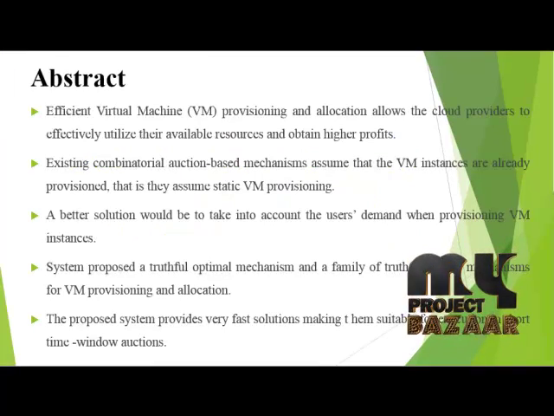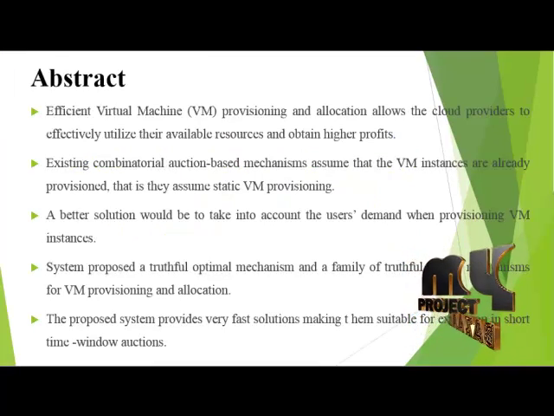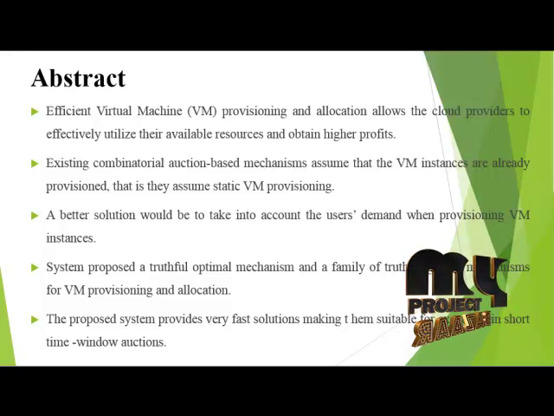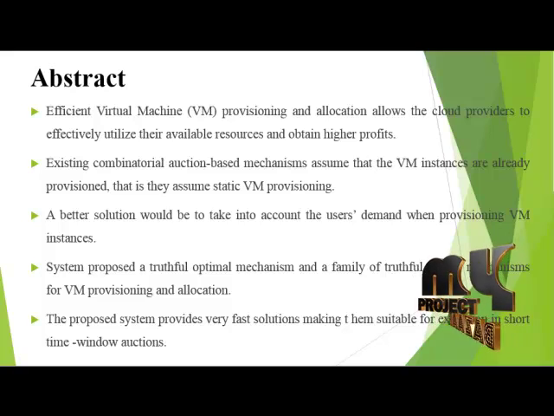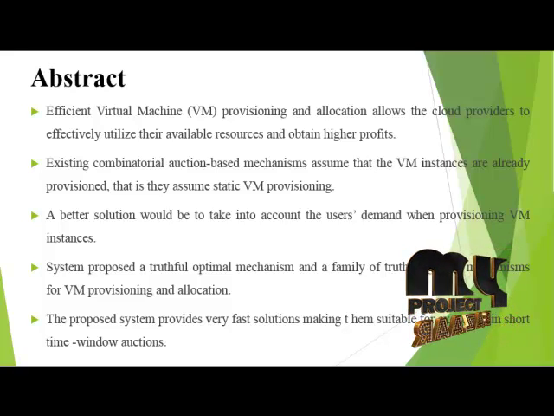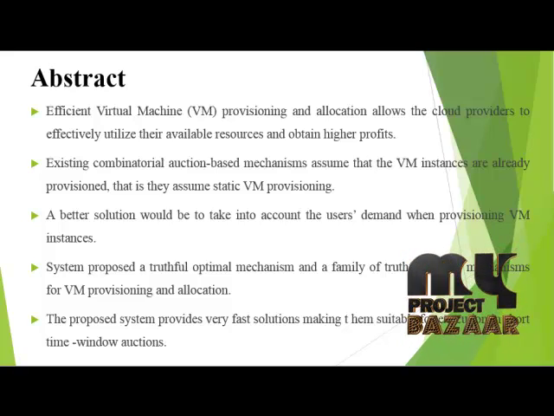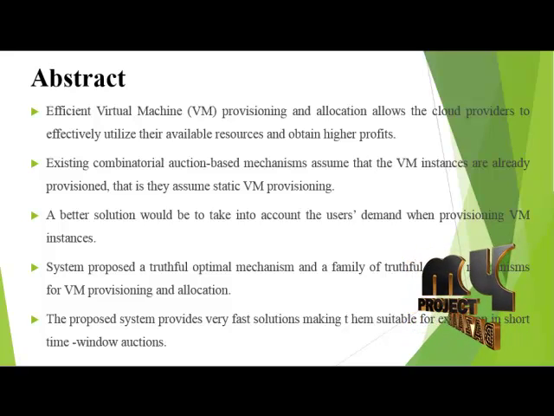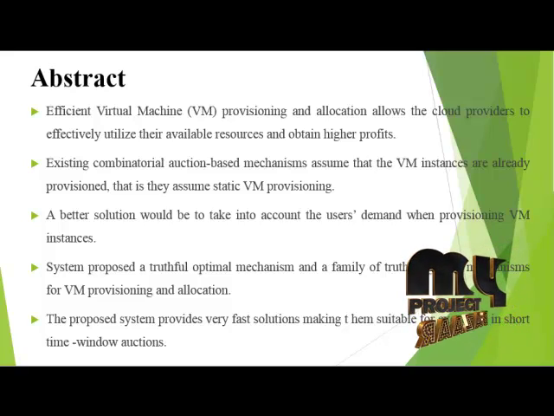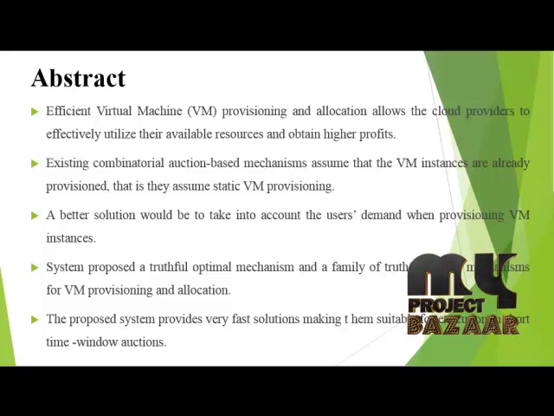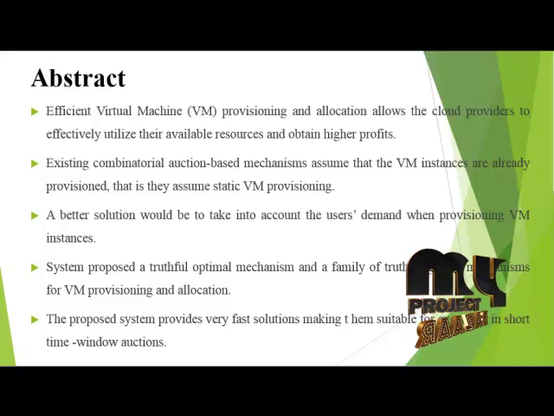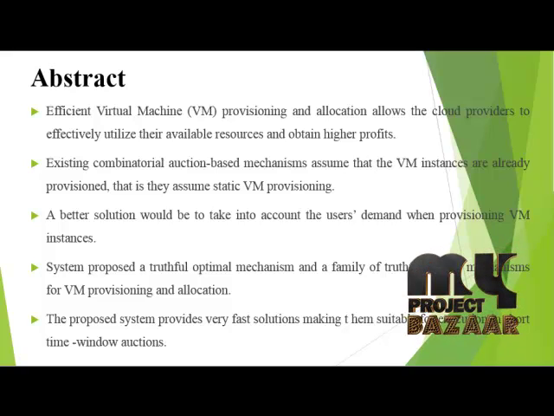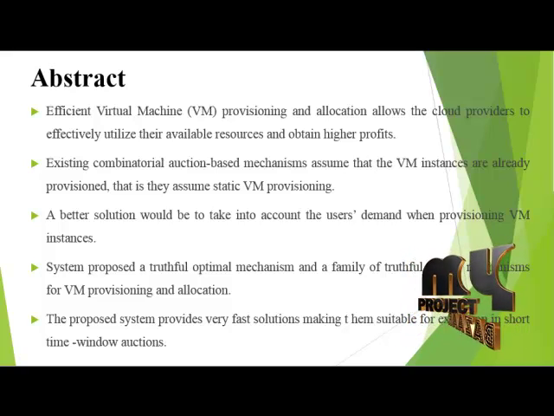In our abstract, efficient virtual machine provisioning and allocation allow cloud providers to effectively utilize their available resources and obtain higher profits. The existing combinatorial auction-based mechanisms assume that the VM instances are already provisioned, that is, they assume static VM provisioning. A better solution would take into account the user demand when provisioning the VM instance.